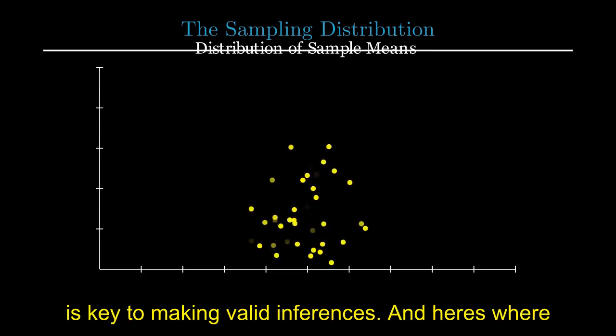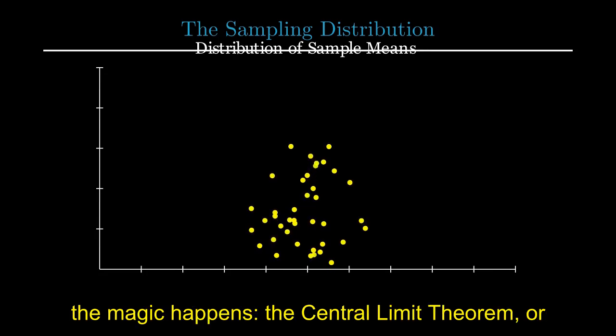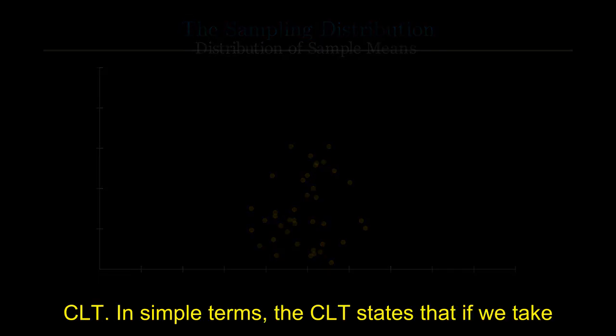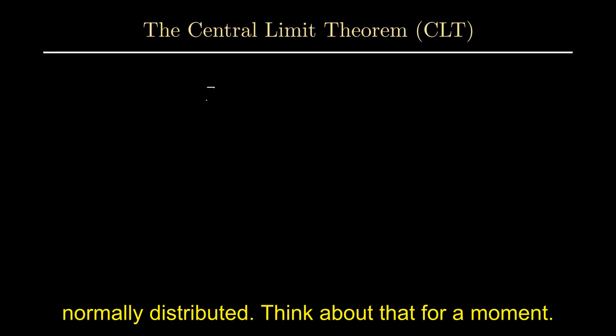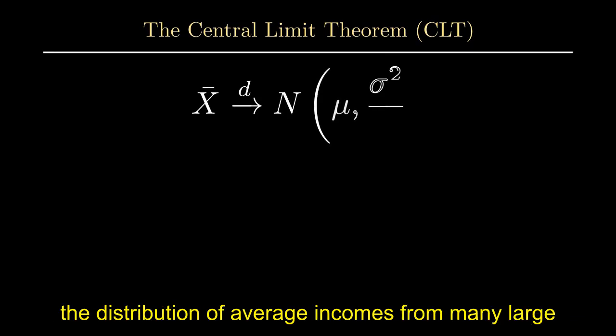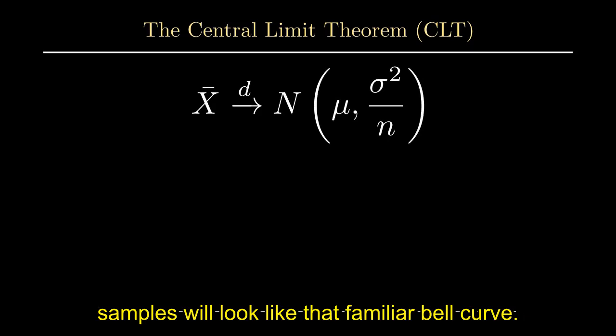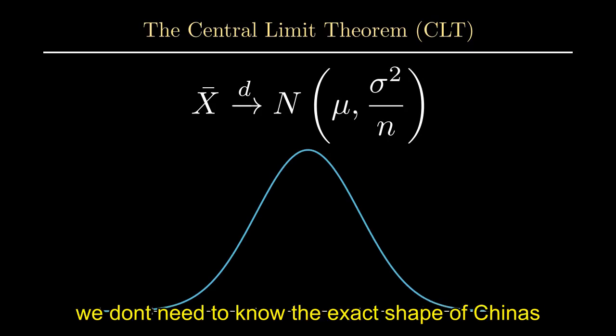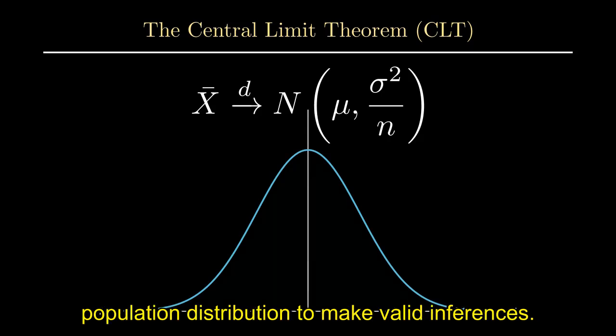And here's where the magic happens, the Central Limit Theorem, or CLT. In simple terms, the CLT states that if we take sufficiently large random samples from a population, regardless of its original distribution, the distribution of the sample means will tend to be approximately normally distributed. Think about that for a moment. Even if China's actual household incomes are skewed, the distribution of average incomes from many large samples will look like that familiar bell curve. This theorem is incredibly powerful because it means we don't need to know the exact shape of China's population distribution to make valid inferences.